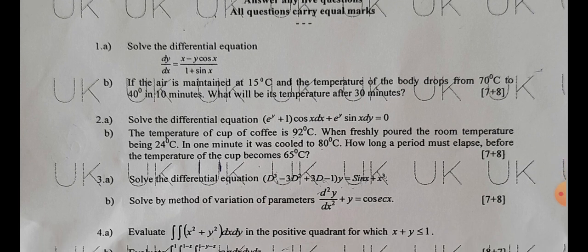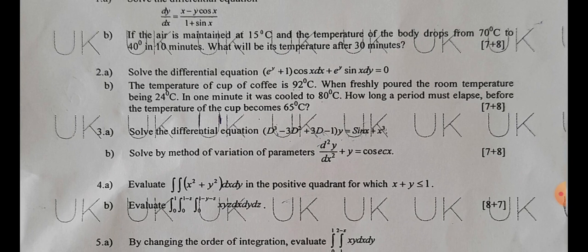2a bit. Solve the differential equation e power y plus 1 of cos x dx plus e power y sin x dy. It is automatically in the form M dx plus N dy equal to 0. You just verify it and you can find the solution. Second b bit. This is also related to temperature, so it is also Newton's law of cooling. Just apply the procedure and you will get your answer.